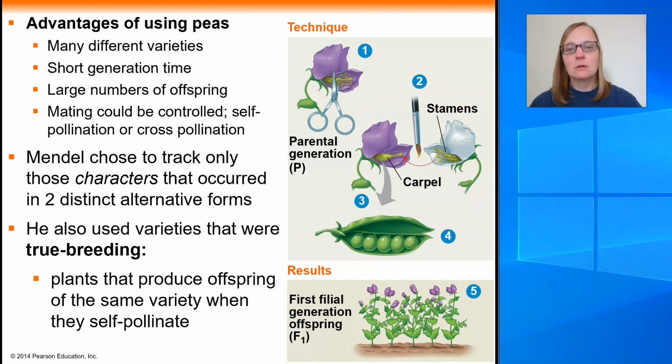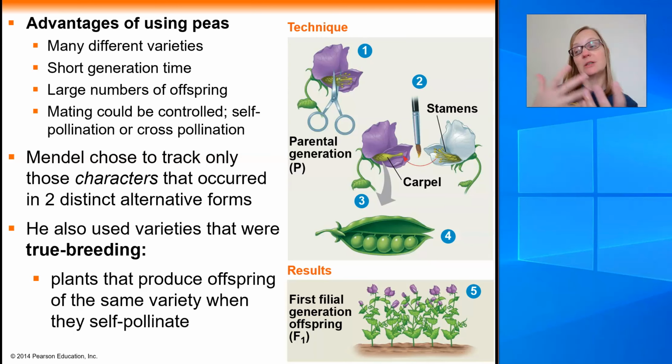Now, Mendel, again, he chose to use plants as his model organisms, and specifically he picked the garden pea. And either he was really lucky or really smart, maybe a combination of both, but the garden pea was a really good genetic model to use for a variety of different reasons. First of all, there were many varieties available, so he could pick and choose.